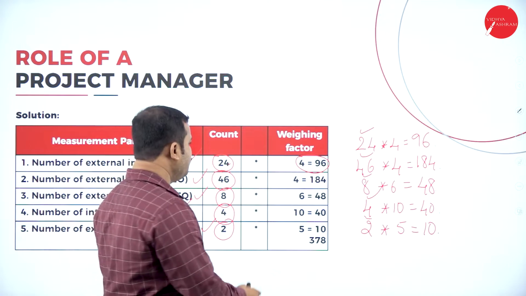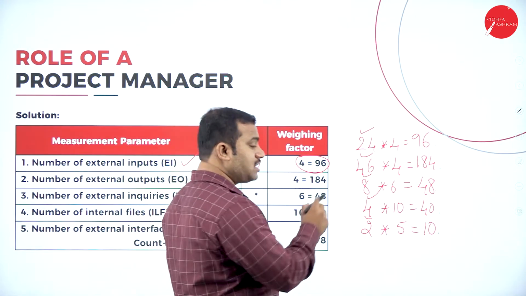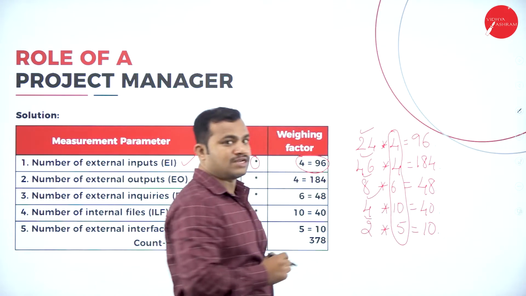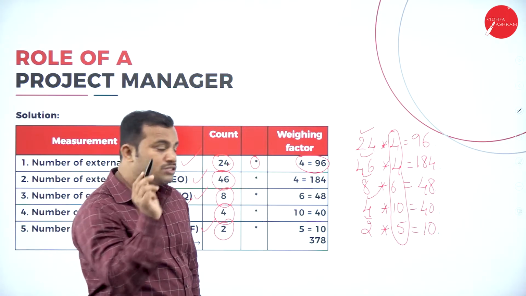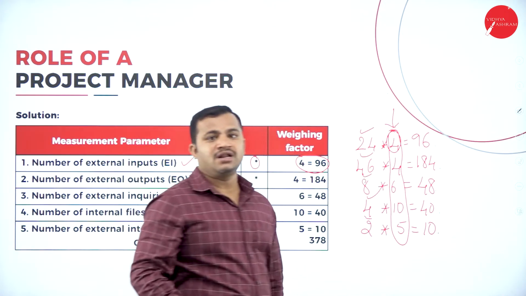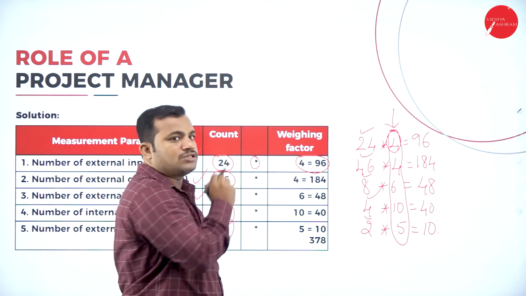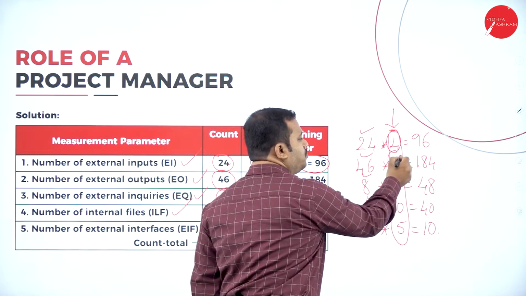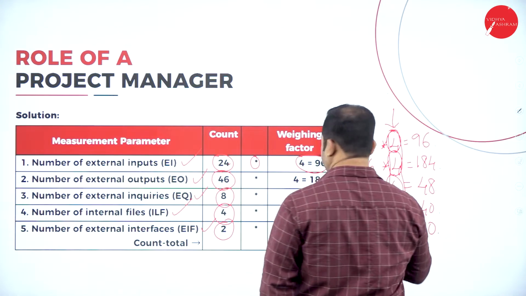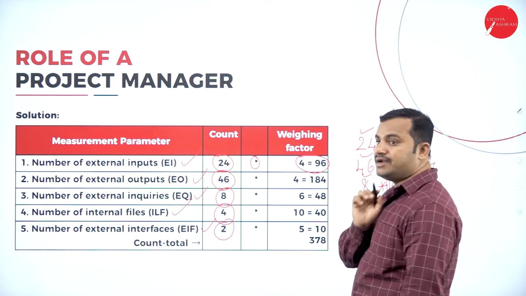So what is the weighing factor? The star indicates that count is multiplied by the weighing factor. Please understand carefully, the weighing factor for external user input is 4. This is the standard benchmark value we are going to consider for external user input. Then for external user output we are assigning 4. For external inquiries we are going to assign 6 as a standard value.